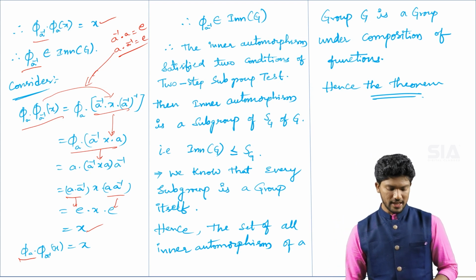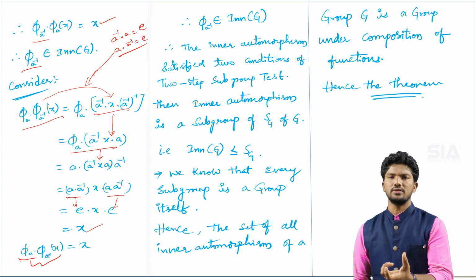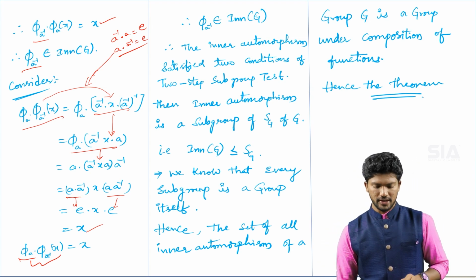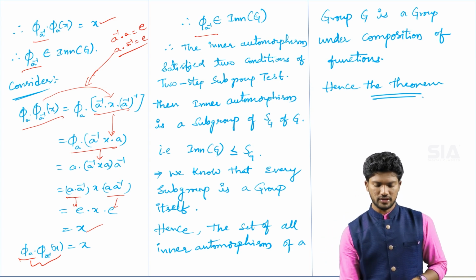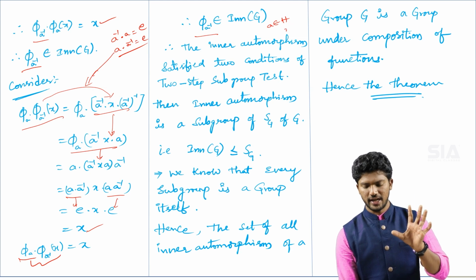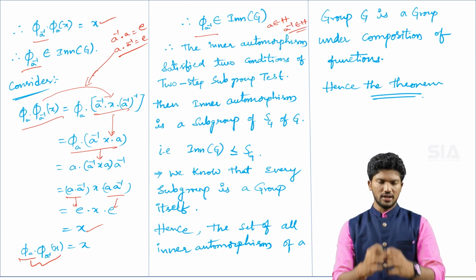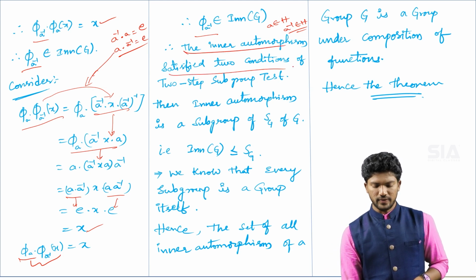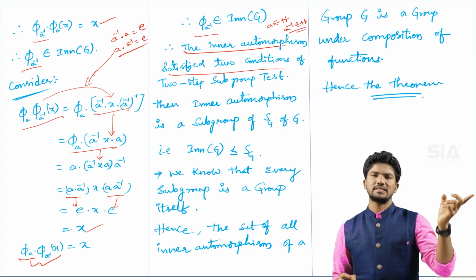Because the multiplication of two elements gives the identity, that element is called the inverse. Therefore phi of a inverse also belongs to the inner automorphisms. According to the second step of the two-step subgroup test, if a belongs to H, then a inverse also belongs to capital H. So the inner automorphisms satisfy the two conditions of the two-step subgroup test theorem, and we call capital H a subgroup.